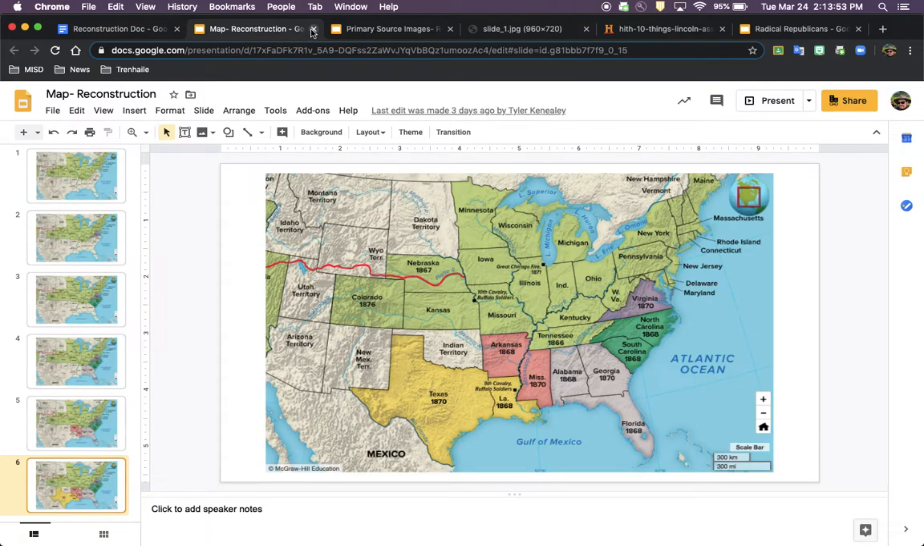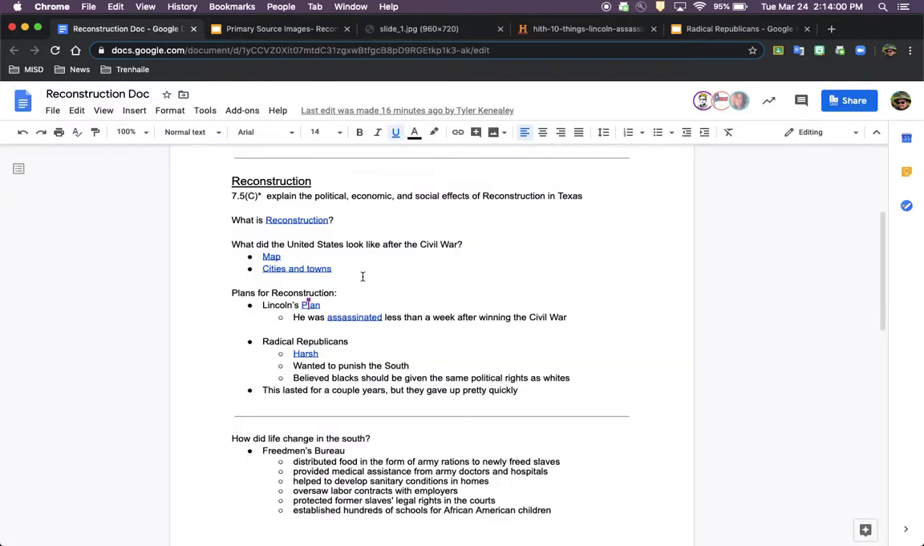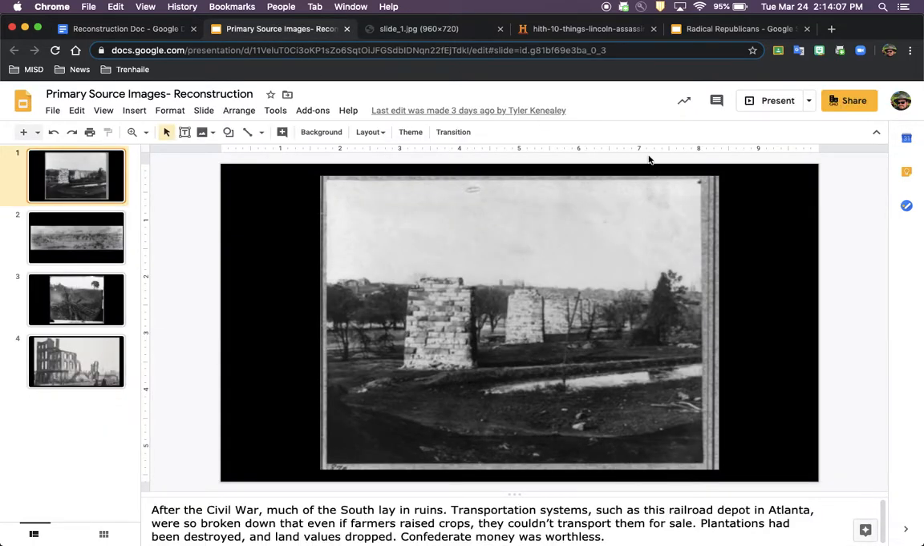So that's the first thing I want to show you, that map of what Reconstruction looked like and where it was taking place. Next, I'm going to show you what the cities and towns looked like right after the war. You guys have to remember that the war was happening for about 4 years. They were fighting, destroying things. People were being killed, obviously. And so this picture right here shows you a transportation system, their railroad depot in Atlanta, that was so broken down that it could not be repaired. It had to be completely torn down to the ground and then rebuilt.